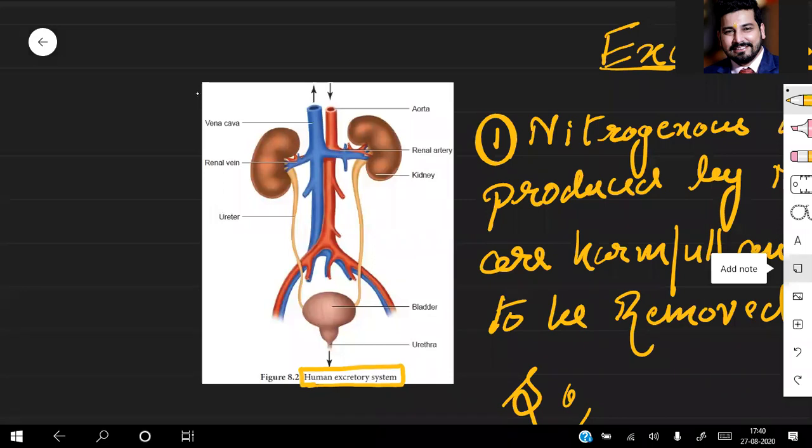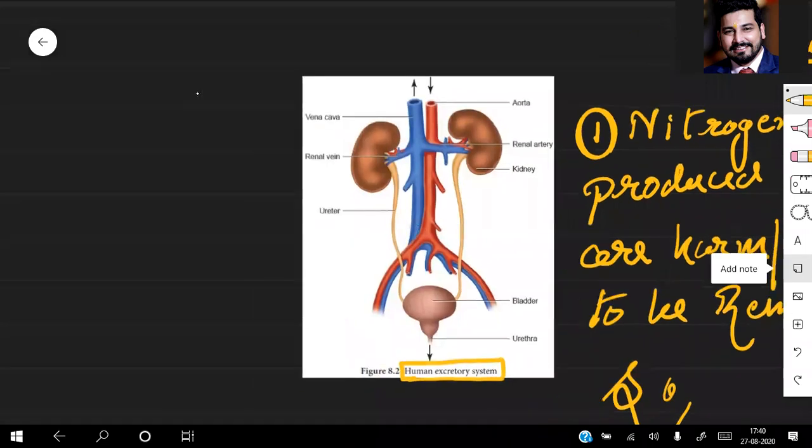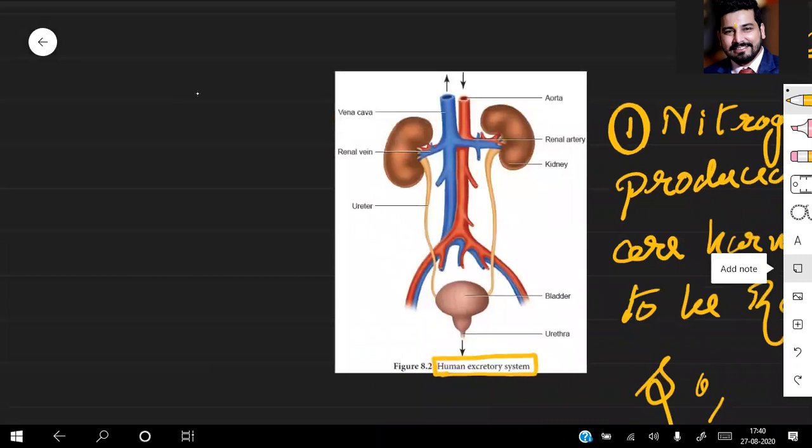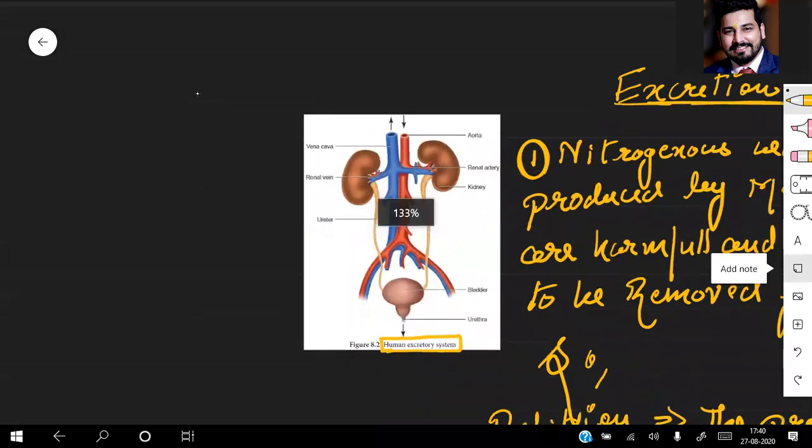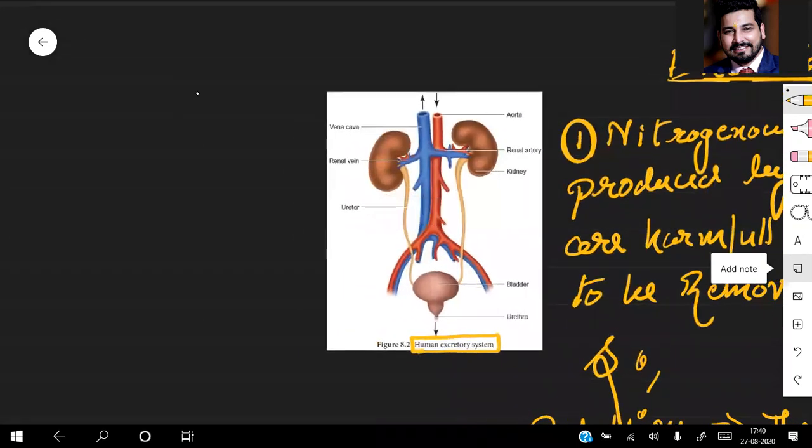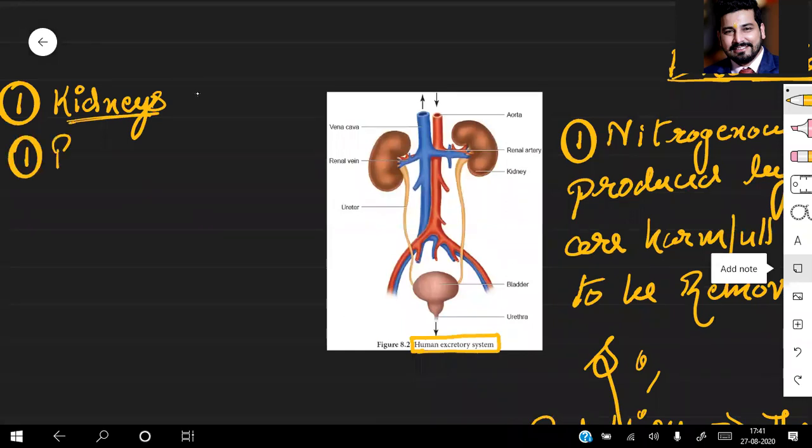So when we talk about the first part of the human excretory system, the major part is your kidneys. You can see there are kidneys. First point, how are they? They are paired, that is, they are two in number. What is their color? Their color is dark brown.